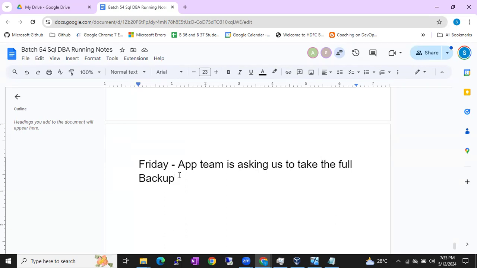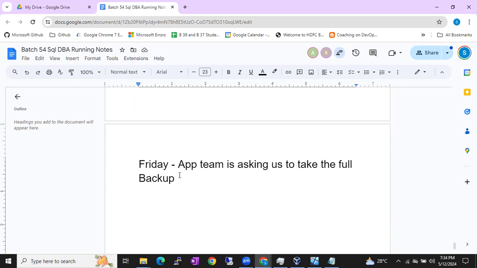Copy only. Copy only full backup. Why copy only full backup? You know, right? Because that includes the transactions that are happening as the backup is being taken. Every backup, full backup, differential backup, whatever it is, will include that. If you are taking a backup and the data is loading, whatever backup it is, it will include it, not only full backup. Until the backup query is running, any new transactions coming inside the database will be included in every backup. Okay, that is not the point.